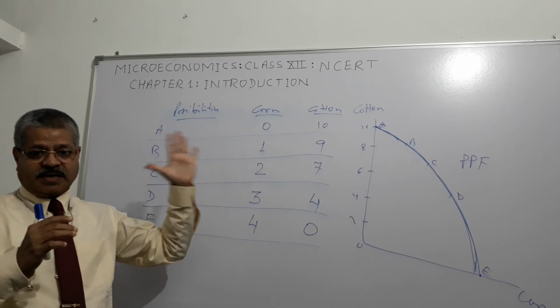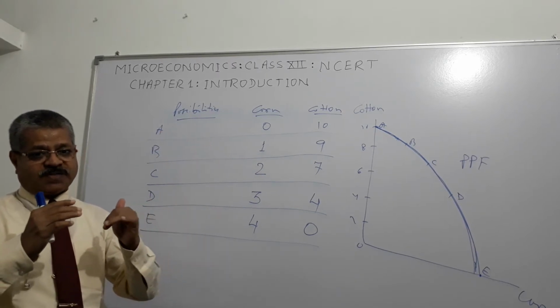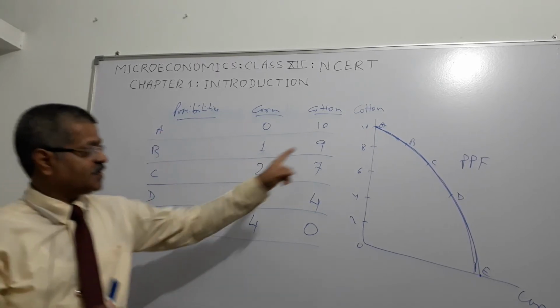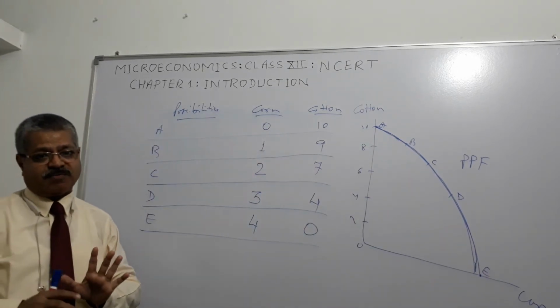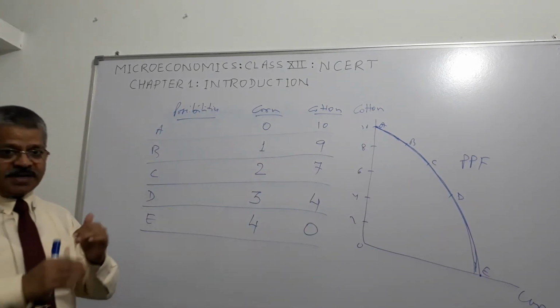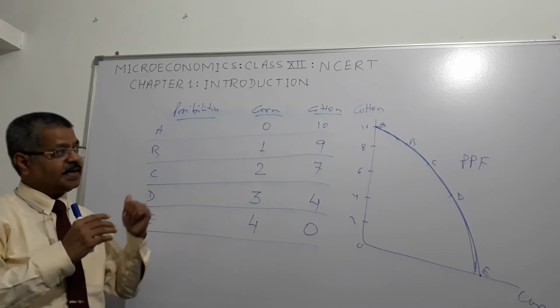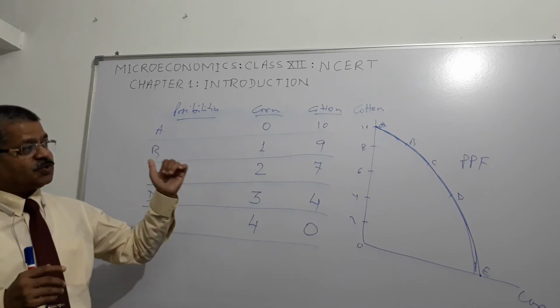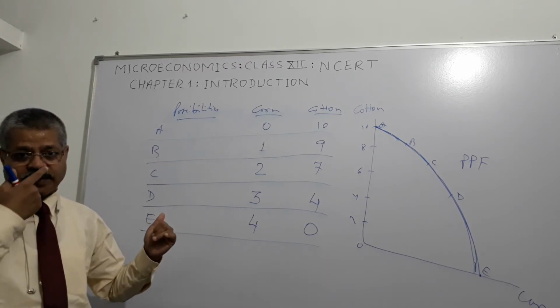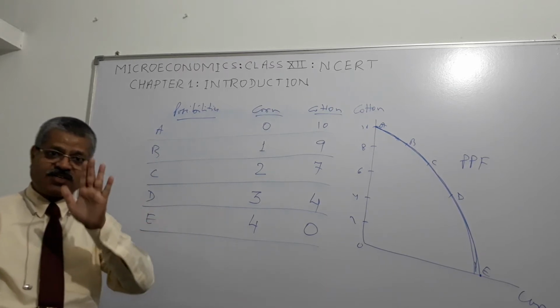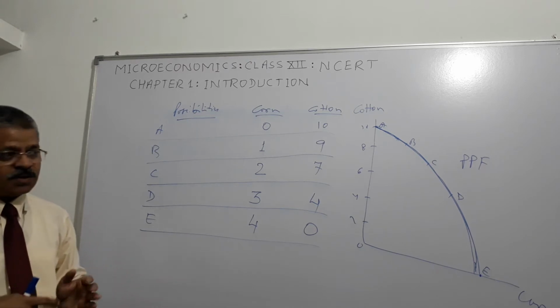The production possibility curve is called the production possibility frontier. It gives the combinations that can be produced when the resources of the economy are fully utilized, right? There is no wastage, there is no underutilization.